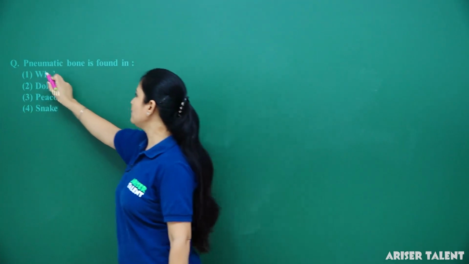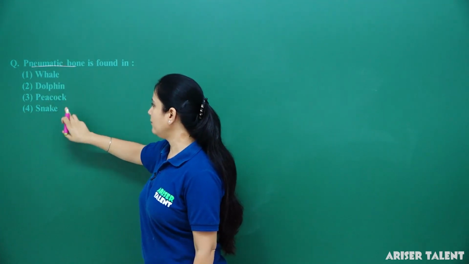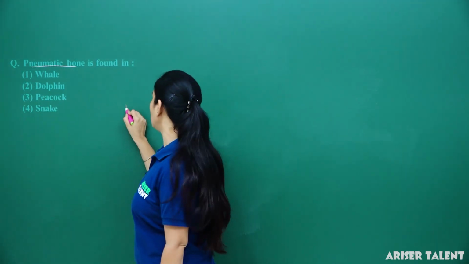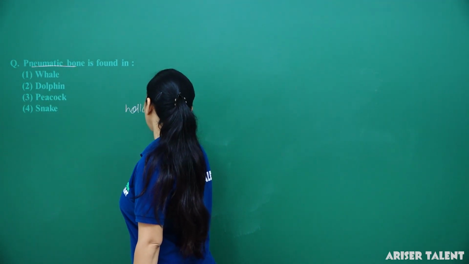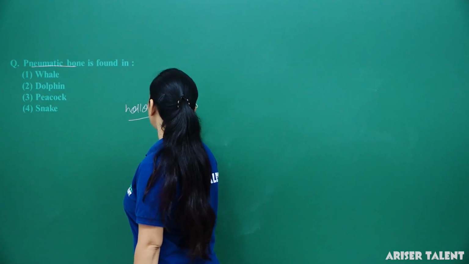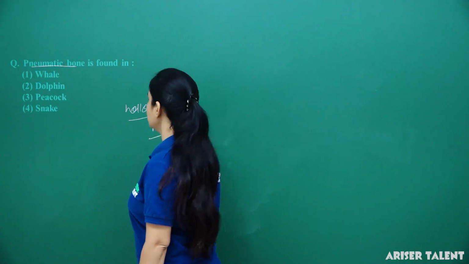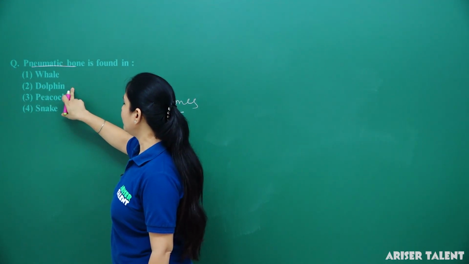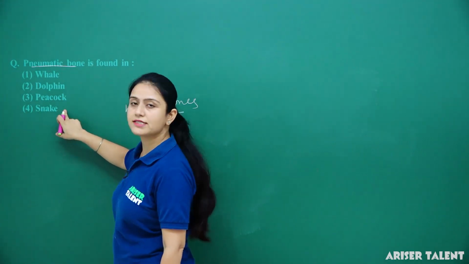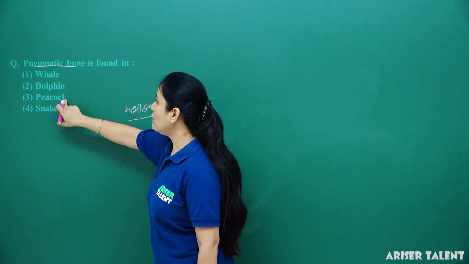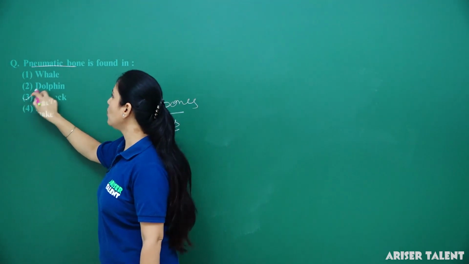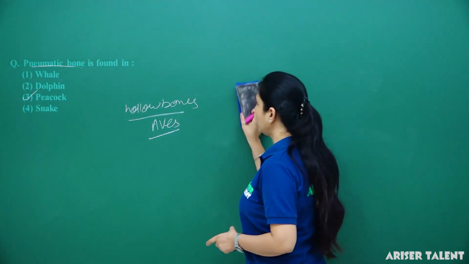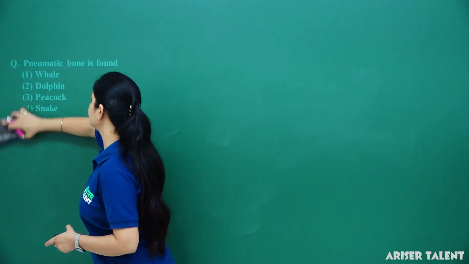Pneumatic bones is found in whale, dolphin, peacock and snake. Pneumatic bones means hollow bones. Generally they are a feature of Aves, meaning birds. Whale is a mammal, dolphin is also a mammal, and snake is a reptile. So peacock is a bird and it has pneumatic bones, meaning hollow bones. It comes in the Aves group.